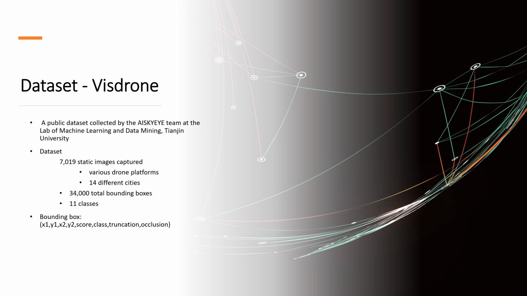The dataset has about 7,000 static images from 14 different cities, including about 34,000 bounding boxes. The dataset contains 11 classes and also includes image quality information like truncation and occlusion.